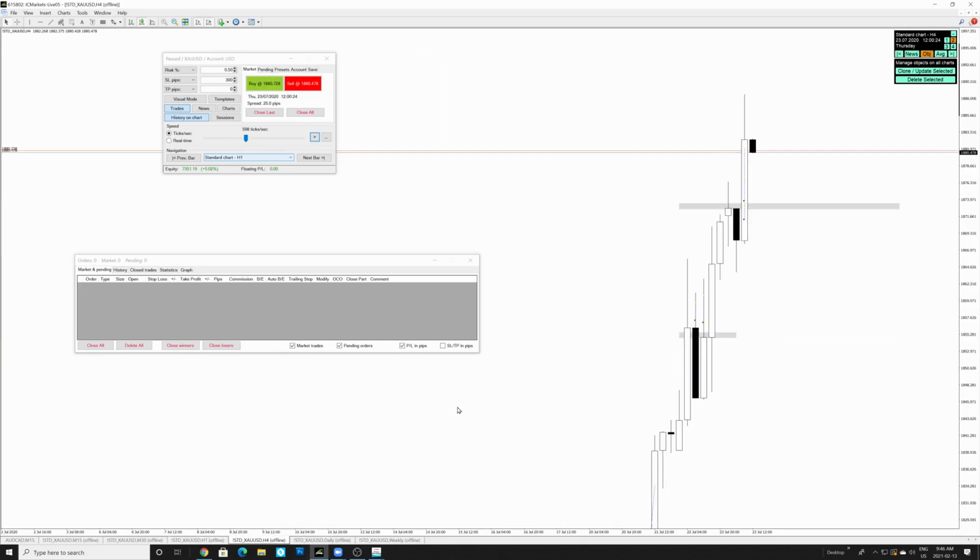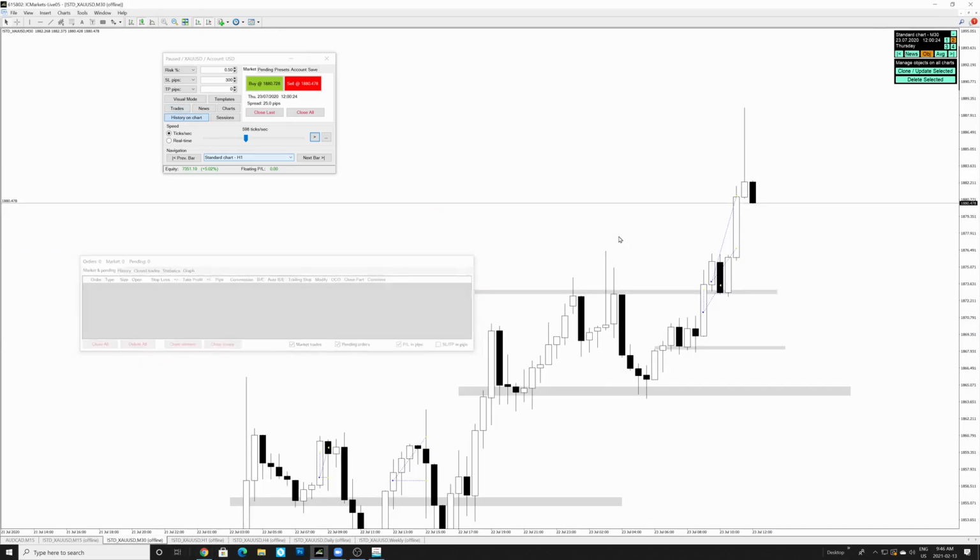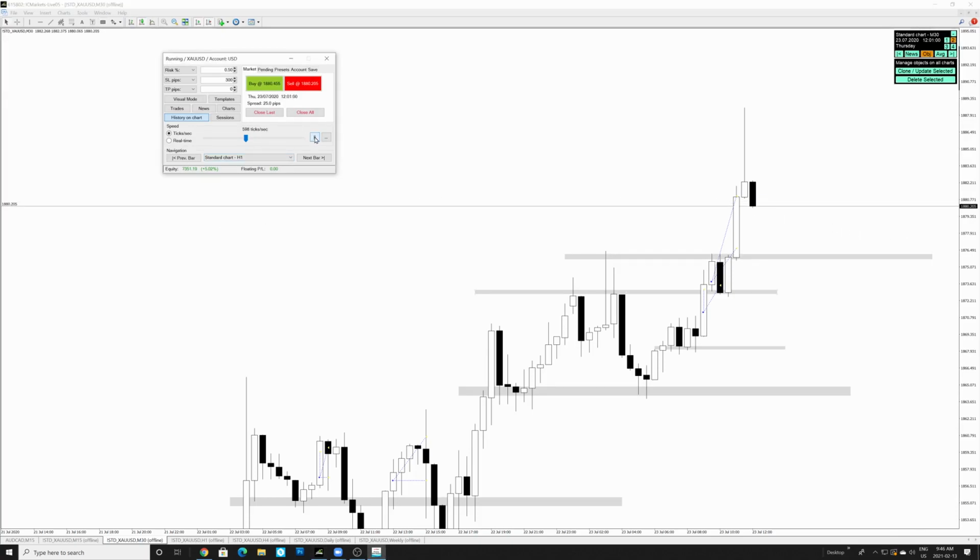So let's take a look on the 4-hour. We're coming down. Looking at the 1-hour time frame, we're creating a resistance. Looking at the 30-minute time frame, oh, we're breaking the low over here. So we need to see if price is going to come down. We need to see some sort of a support forming for price to really come down. So I guess we'll have to wait over here.